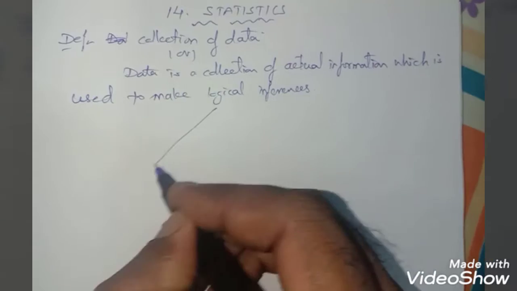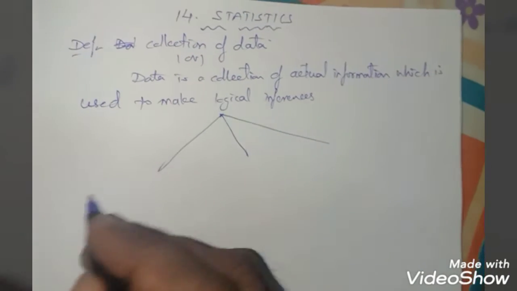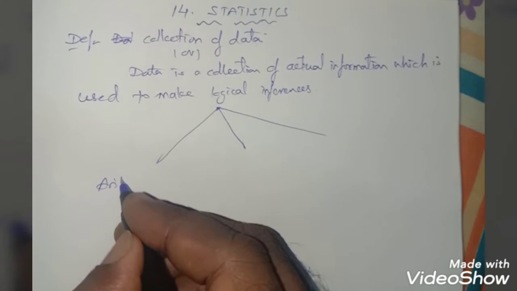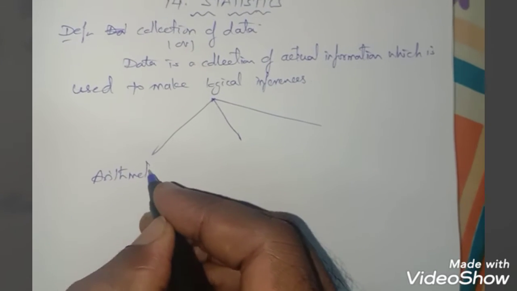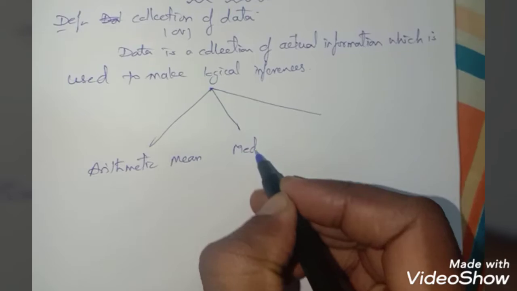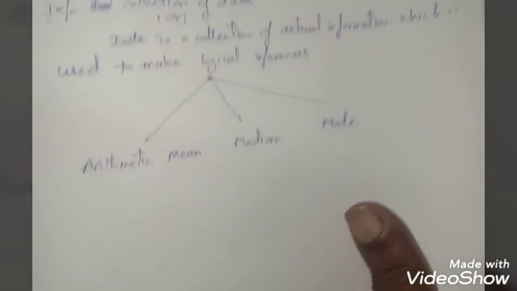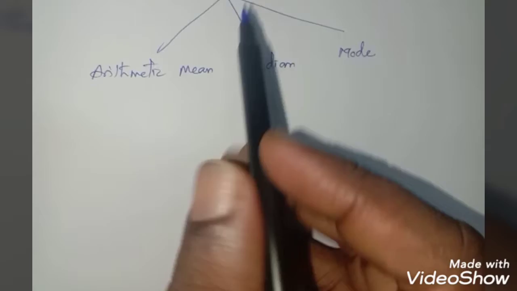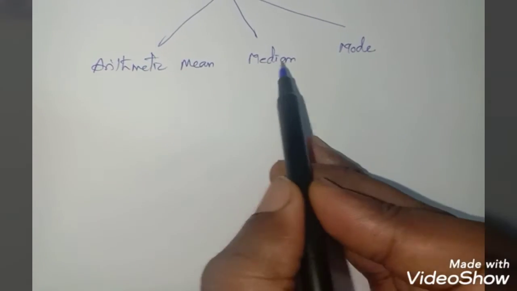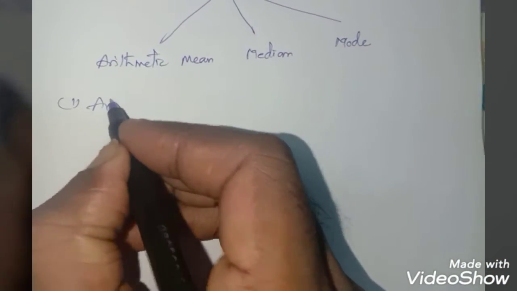Here the data is divided into three types. One is arithmetic mean, second is median, and third is mode. These are the classification of statistics: arithmetic mean, median and mode. First we are going to learn what is arithmetic mean.